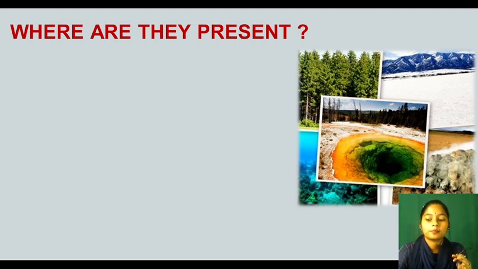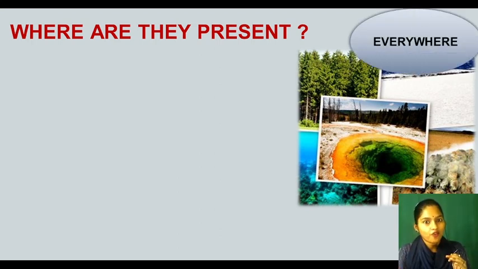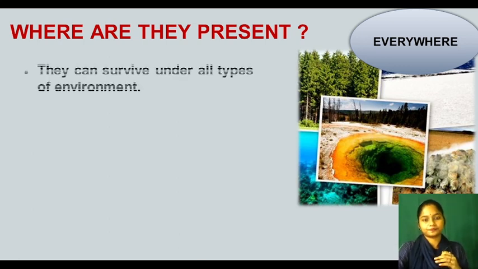They are present on my hand, on my earphone, on my mobile phone. Everywhere they are present, but we cannot see them.